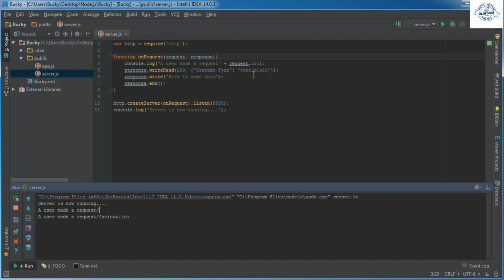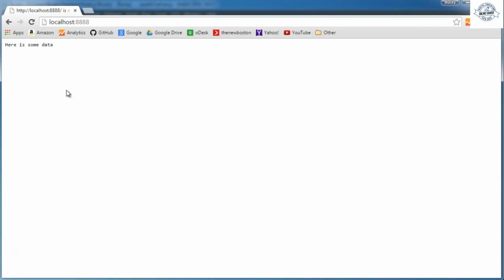So again, moving on, whenever we get a request from a user, what we say is, okay, hop over to this code and run this chunk of code, this callback method right here. First I'm going to log something out, and then I'm going to set up my response. It says, okay, everything's running good so far. I'm going to send you back some plain text, and then we just send them back the text or whatever information they were looking for. So that is why we got this little bit of code.